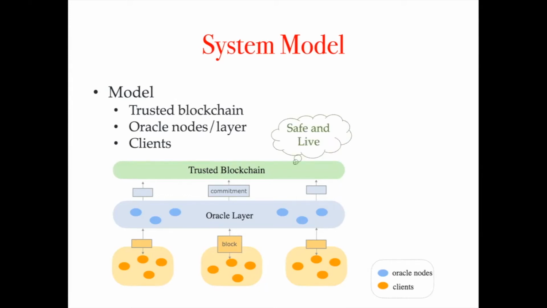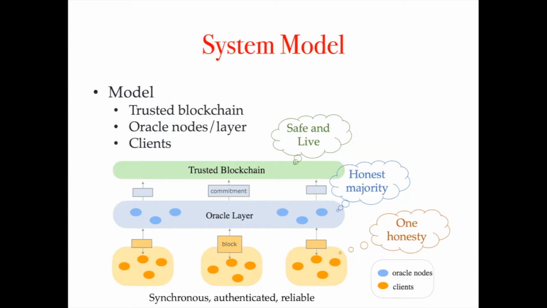That is, it has a persistent order of data and aliveness for its service. Besides, we assume that in the Oracle layer, there is a majority of honest nodes. For clients, we only assume that at least one client is honest for liveness, and they can connect to all Oracle nodes. Then the network is synchronous, and the communication is authenticated and reliable.